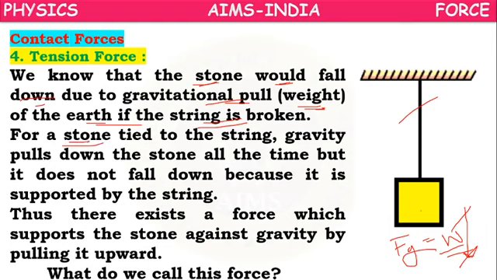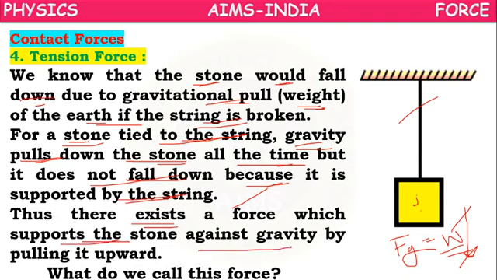But when the stone is tied to a string, gravity pulls down the stone all the time, yet it does not fall down because it is supported by the string. It means there exists a force which supports the stone against gravity by pulling it upward. What do we call this force? This force is called tension force. On the stone, the force of gravity is acting downward.